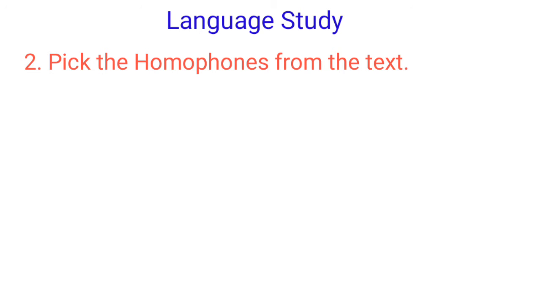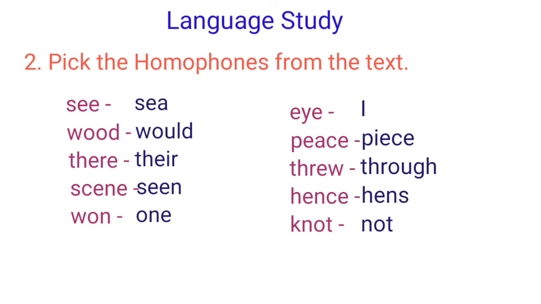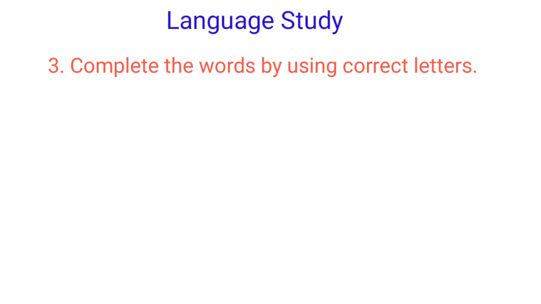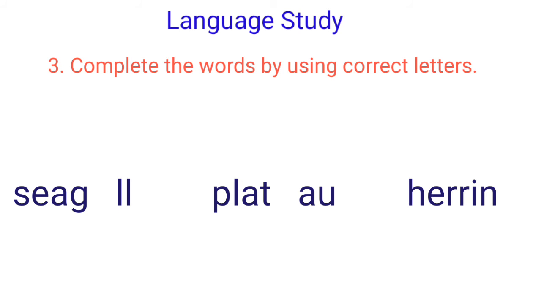Question number 2. Pick the homophones from the text. From the text, I have picked some homophones, that is see, would, there, seen, one, I, peace, through, hence, not. Question number 3. Complete the words by using correct letters. You can easily solve this question because only one letter you have to add there.